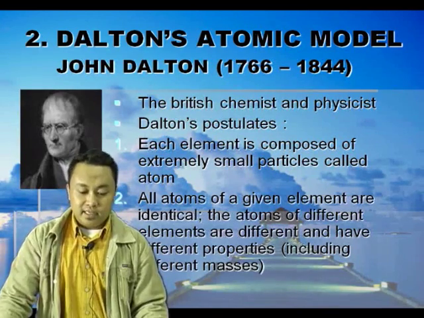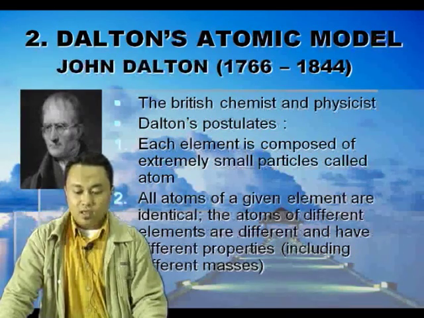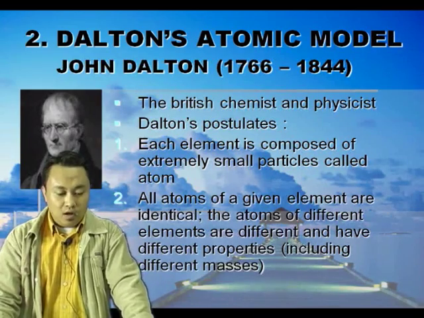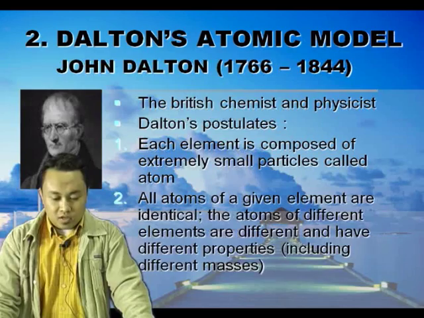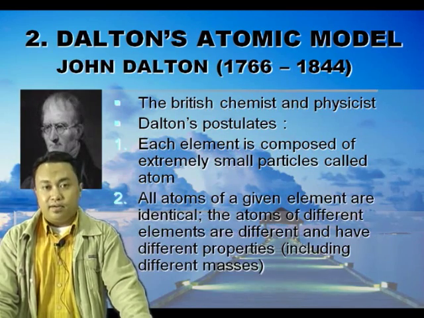They are: number one, each element is composed of extremely small particles called atoms. The second one, all atoms of a given element are identical. The atoms of different elements are different and have different properties, including different masses.